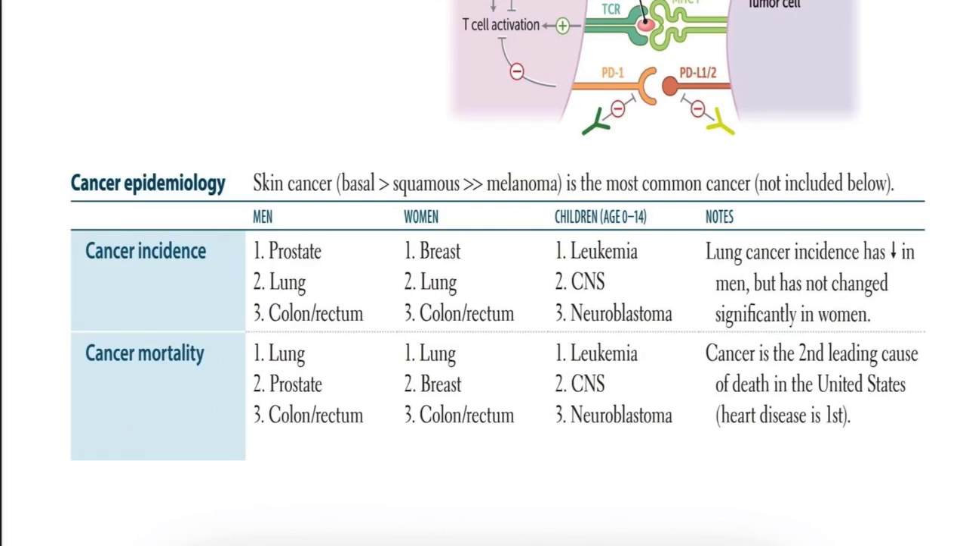The cancers that cause the most deaths, increasing mortality rates: in men, lung, prostate and colorectal cancer. In women, lung, breast, colorectal cancer. In children, leukemia, CNS tumors and neuroblastoma. For exams it's very important. Skin cancer, basal greater than squamous greater than melanoma, is the most common overall. Lung cancer is still one main killer even though incidence in men is decreasing.